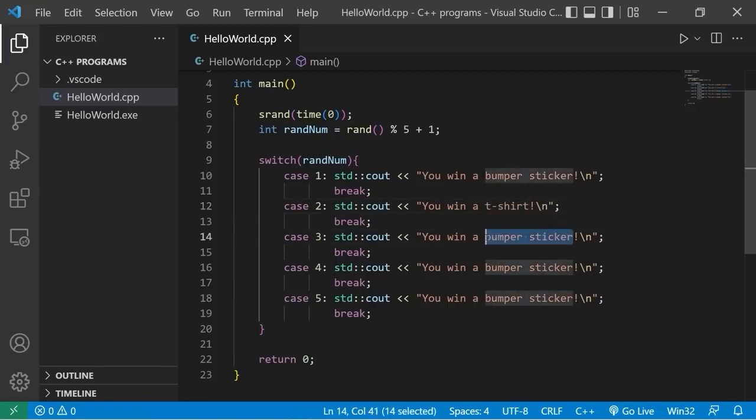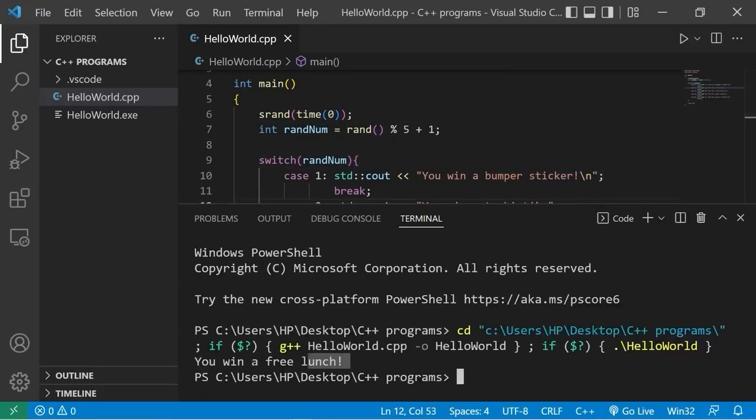Prize 3, how about a free lunch? Prize 4, maybe a gift card. Case 5, concert tickets. That sounds good. So when I run this program, we'll generate a random number between 1 and 5. Depending on what that number is, we'll execute the code found within one of these cases.